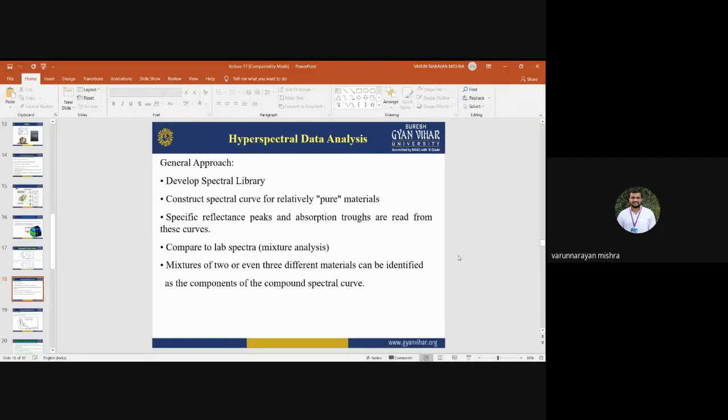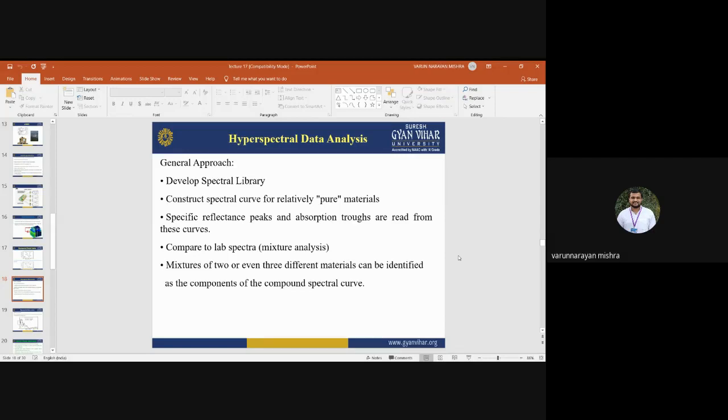Out of the entire spectral library, we select the pure spectral curve for each object, because some spectral responses may have errors.